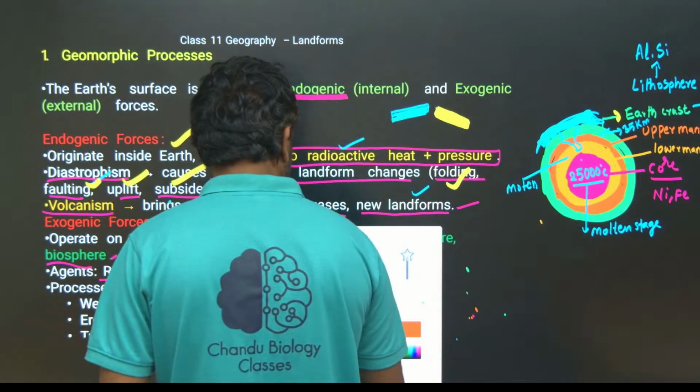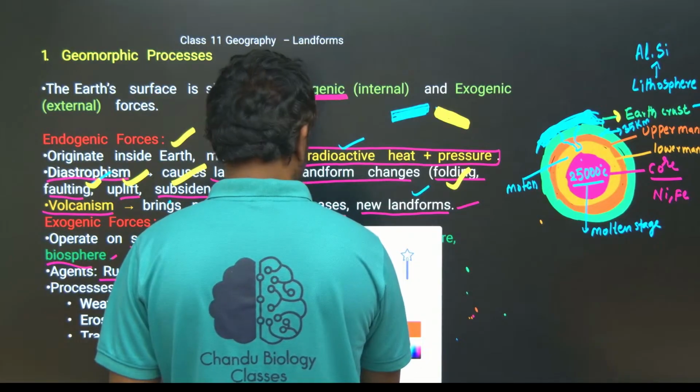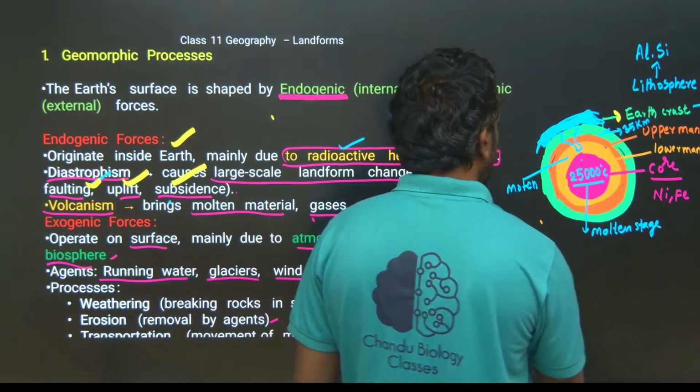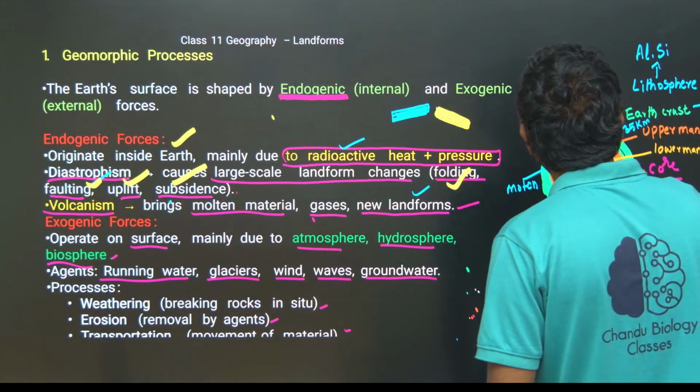Just look into here. This is the earth crust, this is one plate of the earth crust.